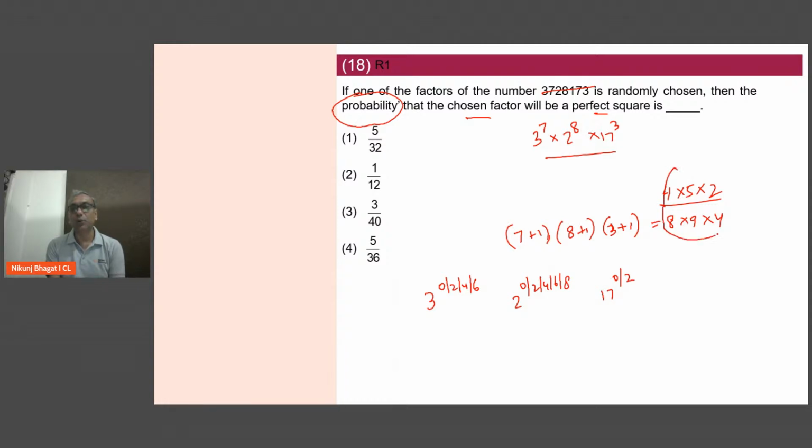So my result is 4 into 5 into 2. So 4 and 4 cancel, 2 and 8 cancel. The result is simply 5 by 36.